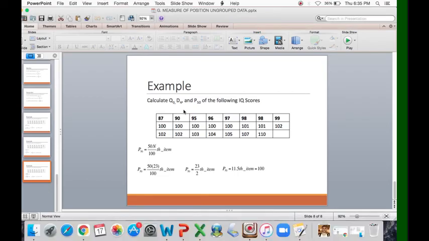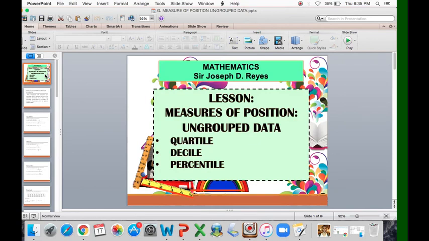So, that's all about our lesson for the measures of position in the ungrouped data, particularly quartile, decile, and percentile. After this presentation, I also have a video for the grouped data na na-discuss ko separately yung quartile, decile, and percentile for the grouped data. Okay, so tignan nyo na lang sa playlist natin for the Grade 8 Mathematics.